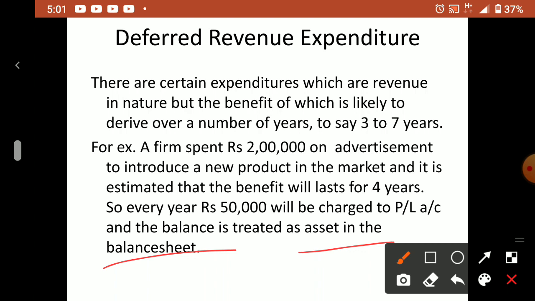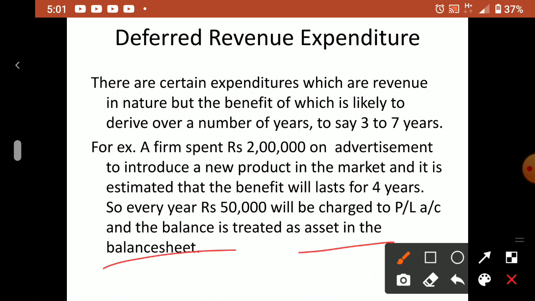Okay, so third year, from that 1 lakh we take 50,000 in the P&L, then the remaining 50,000 will be there in the balance sheet. Okay, fourth year, only the remaining 50,000 we take and put in the P&L account. So that year it is over. Means whatever you are spending, you have to show in the P&L account.